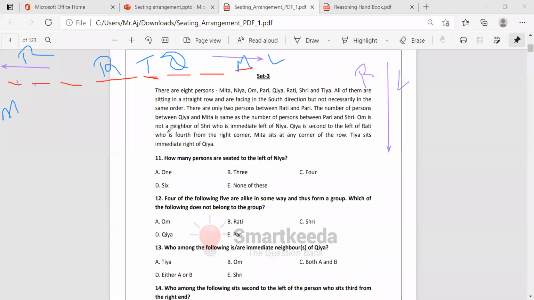Om is not a neighbor of Sri, who is immediate left of Nia. Here we can take, suppose, Sri, who is immediate left of Nia. If I take M here, only 2 places will be there. If I take M here, only 1 place will be there. So no issues. Here we can take Sri as immediate left of Nia.